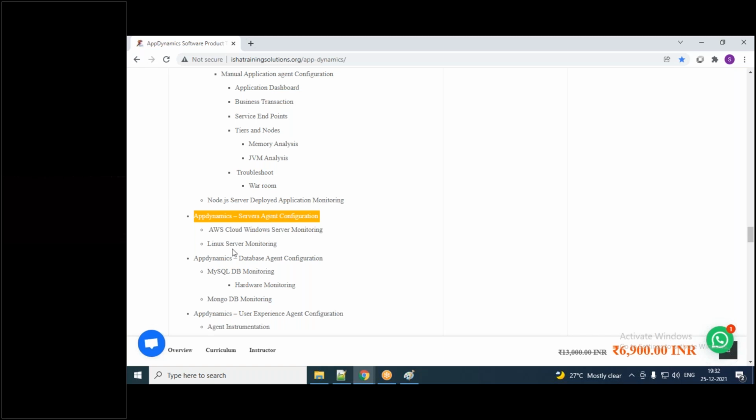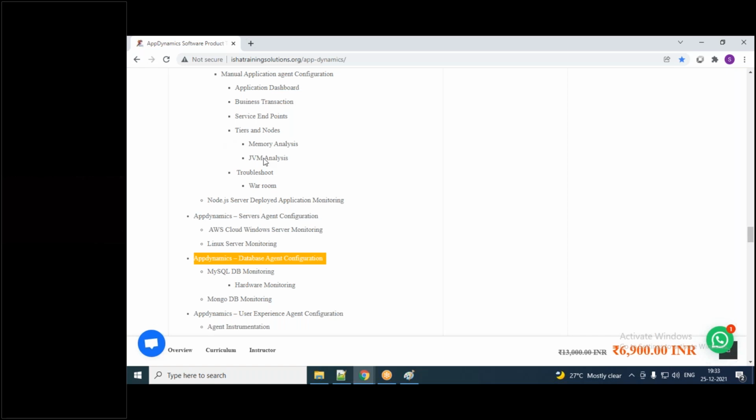Next is AppDynamics database agent configuration. There are two databases we are going to learn: one is MySQL DB monitoring, another is MongoDB monitoring. For MySQL DB, how you will set it up in your machine, how the agent will be configured, and how the queries loaded in your MySQL DB come to your AppDynamics. That is also we are going to see. Similarly, MongoDB: how to set up, configure, data extract, and root cause analysis. All those things we are going to learn.